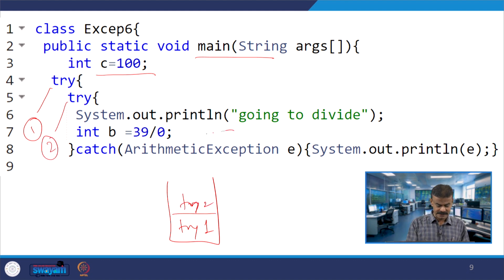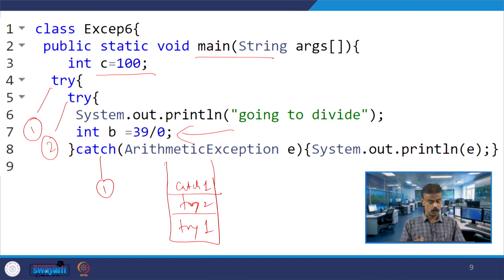I am getting the exception over here. This try 2 has one catch. There is an exception here, 39 by 0, and it is trying to assign to B.